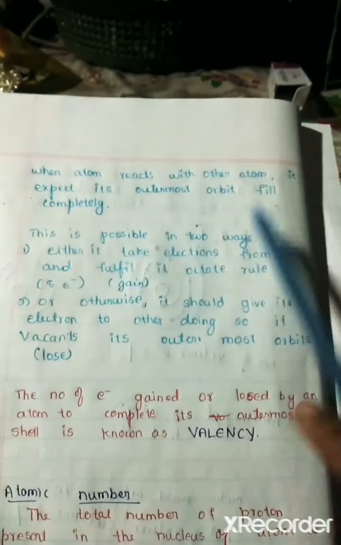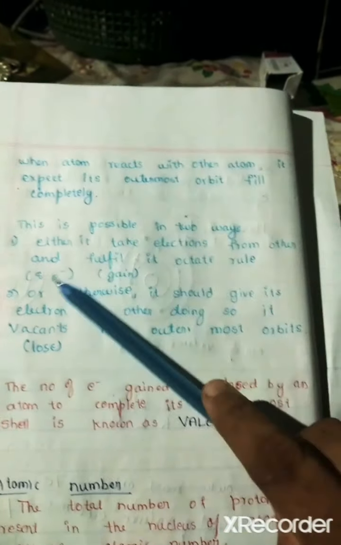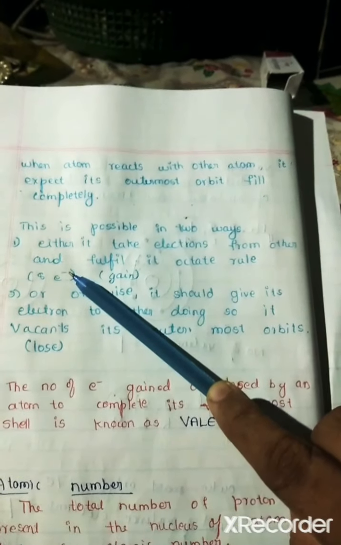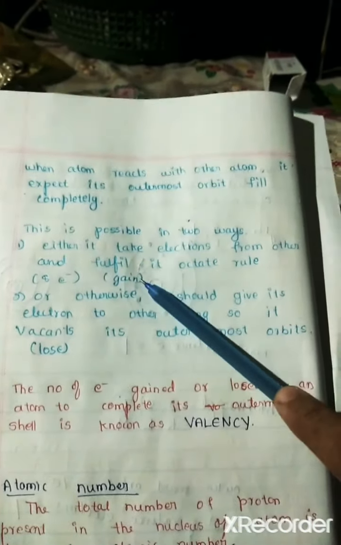Either it takes electrons from the other atom to fulfill its octet rule, that is, 8 electrons should be there in the outermost shell, which can be obtained by gaining electrons from other atoms, or otherwise it should give its electrons to the other. By giving or losing its electrons, the outermost orbit becomes empty.